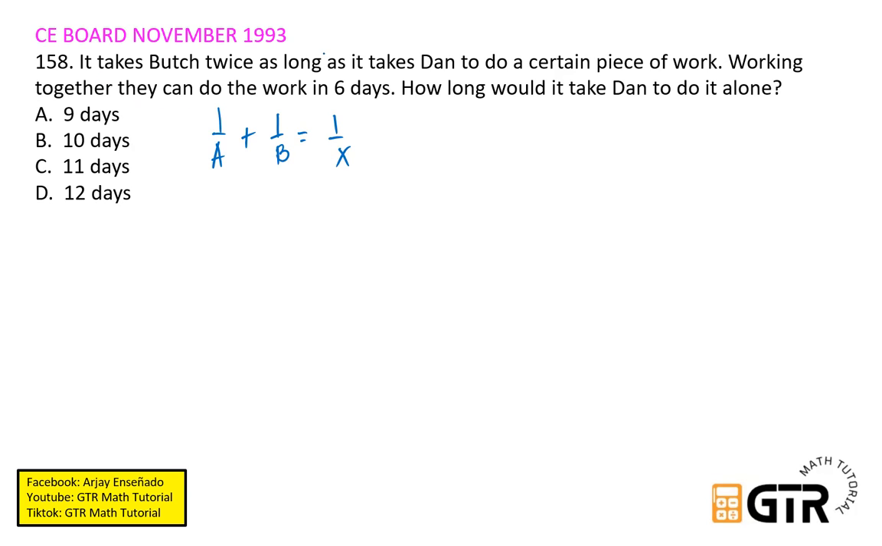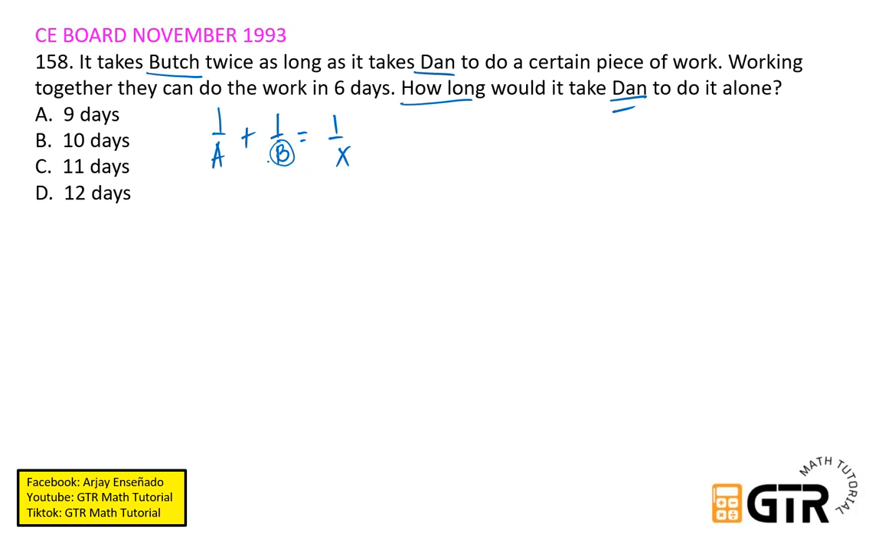Okay, so it takes Butch twice as long as it takes Dan to do a certain piece of work. So mas mabagal si Butch, ano? Okay, so ayan, si Butch ang A, and then so tinatanong pala, how long would it take Dan to do it alone? So si B pala yung sinosolve natin. So kailangan express natin si A in terms of B.